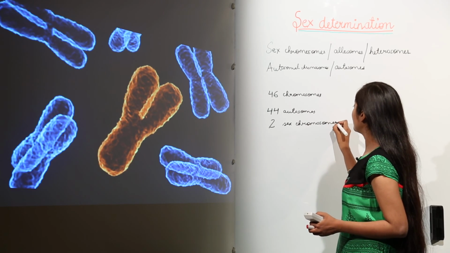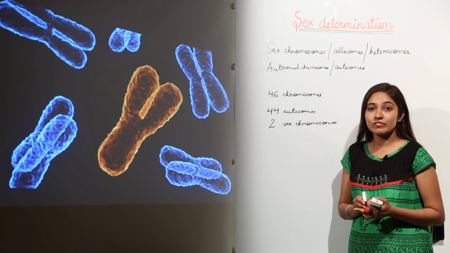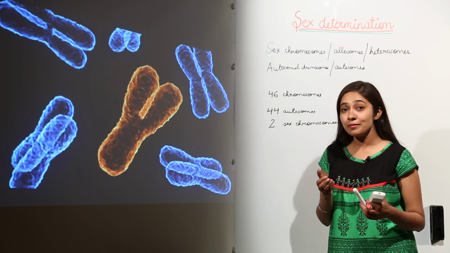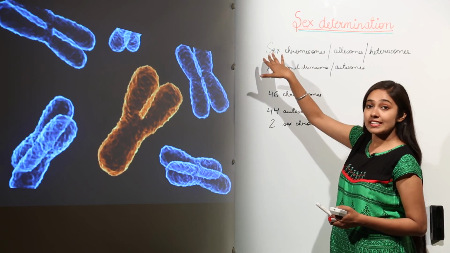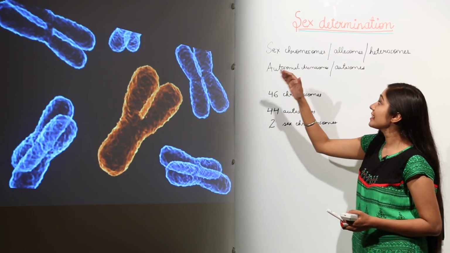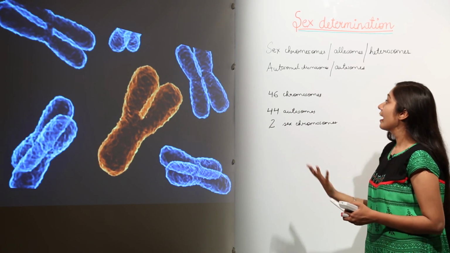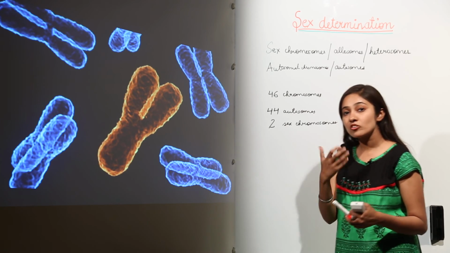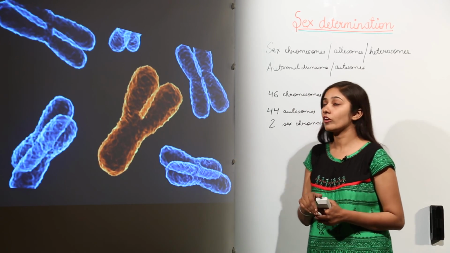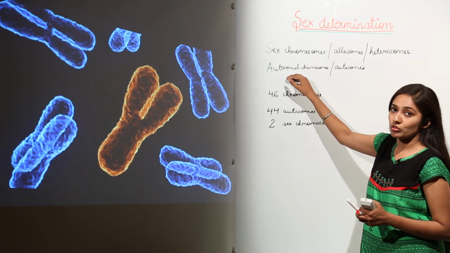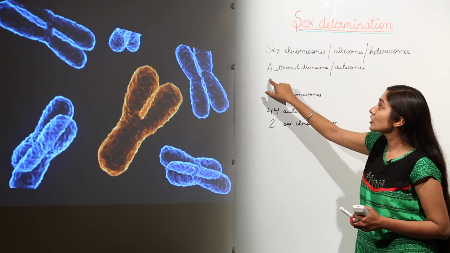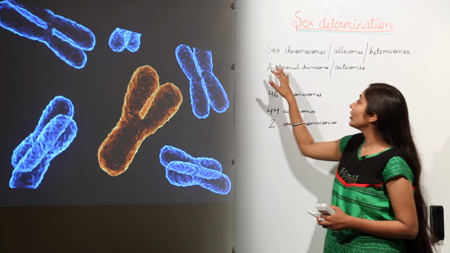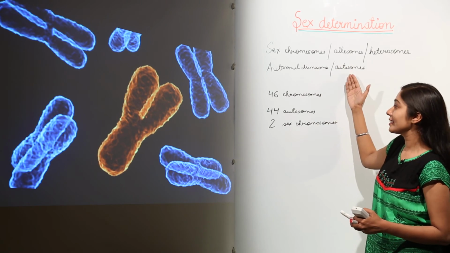Just remember, whether the baby is going to be a baby boy or a baby girl is determined by sex chromosomes. They are also known as allosomes or heterosomes. The rest of the other chromosomes, which encode for somatic traits, all other body traits of the organism, are known as autosomal chromosomes. They are not linked with the determination of sex of a child, they are linked with the somatic traits of the body only. So you can say autosomes.